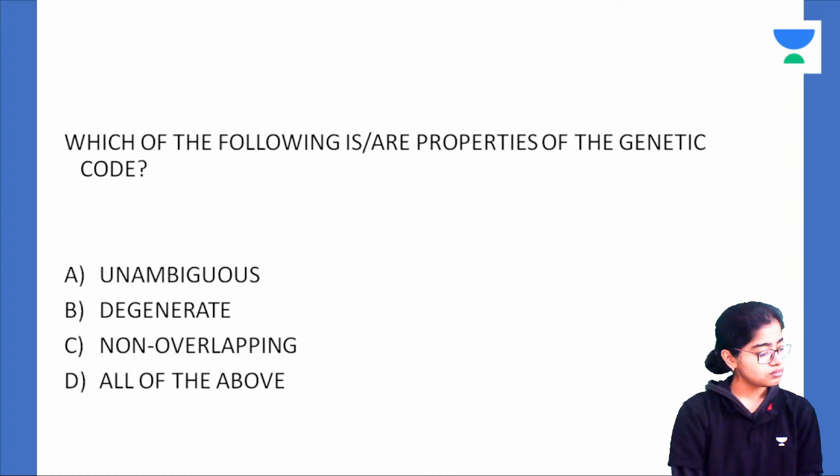Come on, everyone. What is the meaning of each of these terms? You should also understand them. Ambiguous, degenerate, non-overlapping.